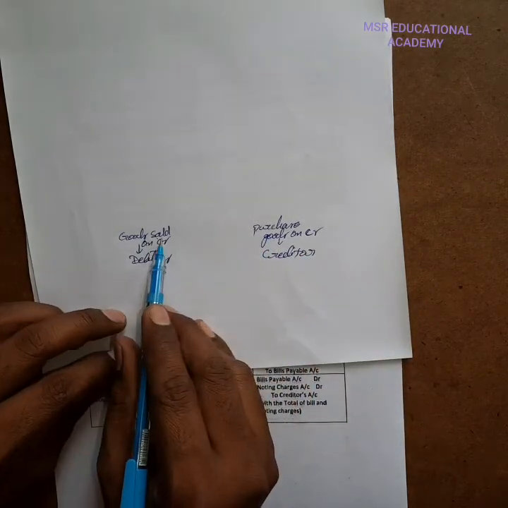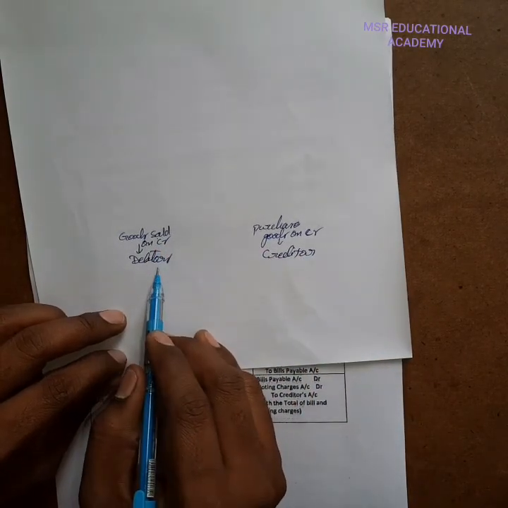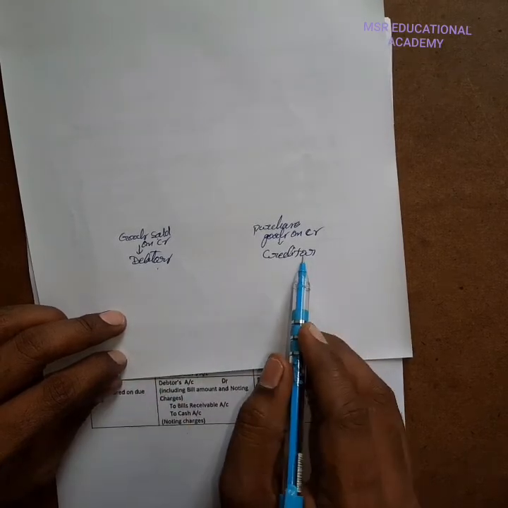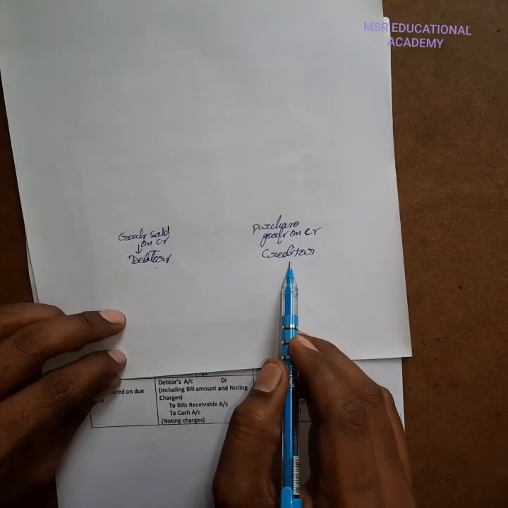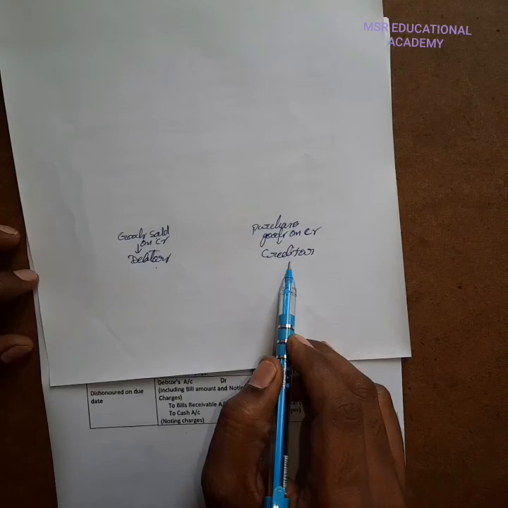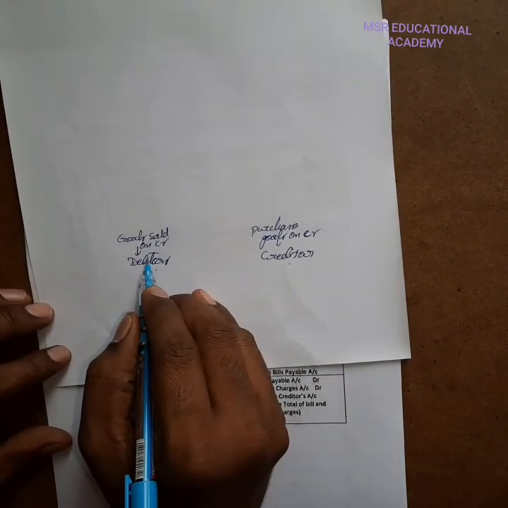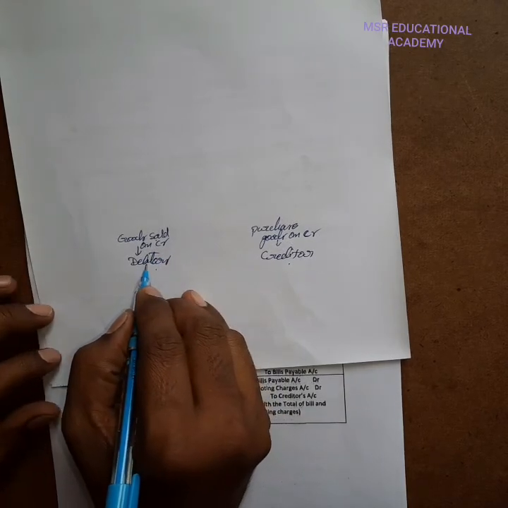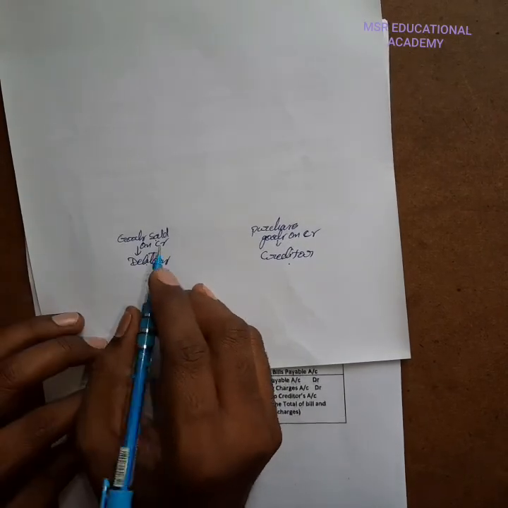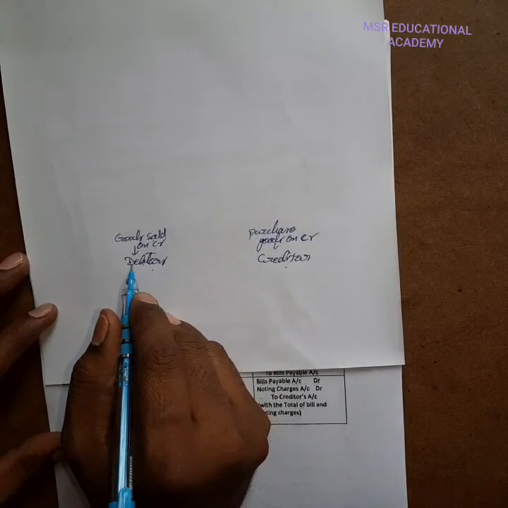From the point of view of sales, we call them debtors. From the point of view of purchases, we call them creditors. Instead of payment of the amount at the time of the transaction, debtors and creditors are raised.